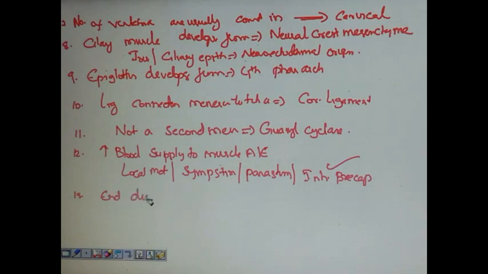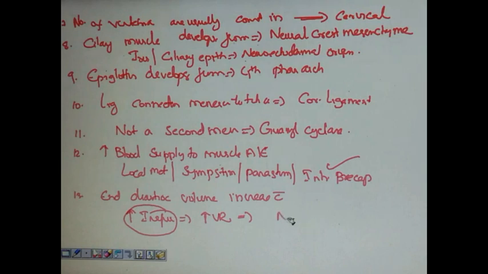This is another important question. End diastolic volume increases with. We know that when there is a deep inspiration, there is increased venous return. What causes deep inspiration is negative intrathoracic pressure. The answer was negative intrathoracic pressure.